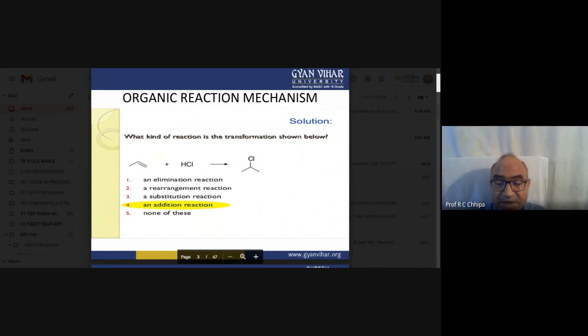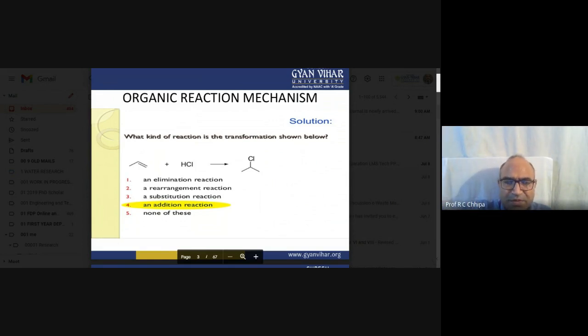This is hydrochloric acid, hydrogen chloride, whatever the condition. Hydrochloric acid is the liquid, hydrogen chloride is the gas.